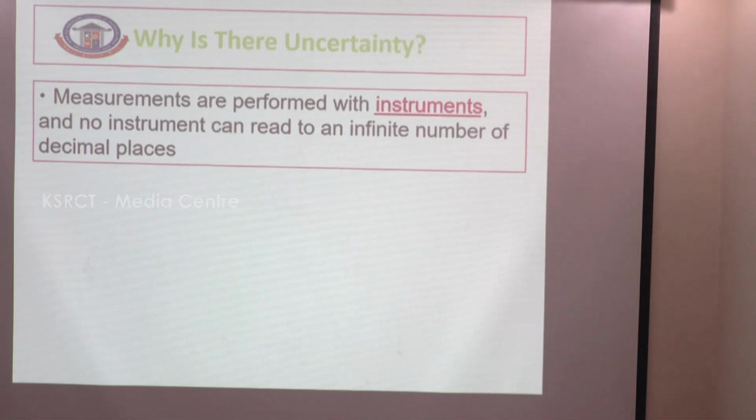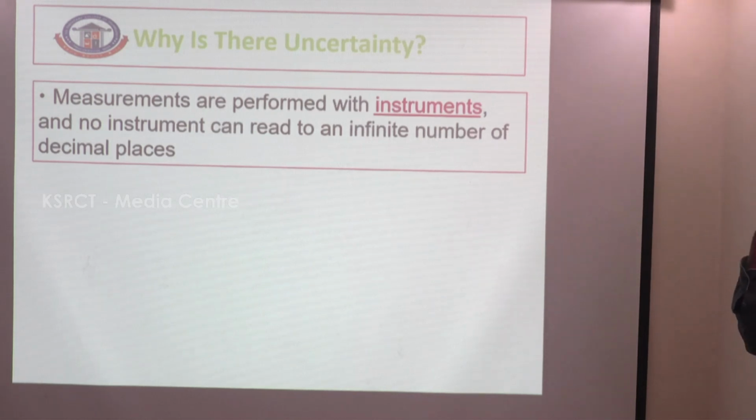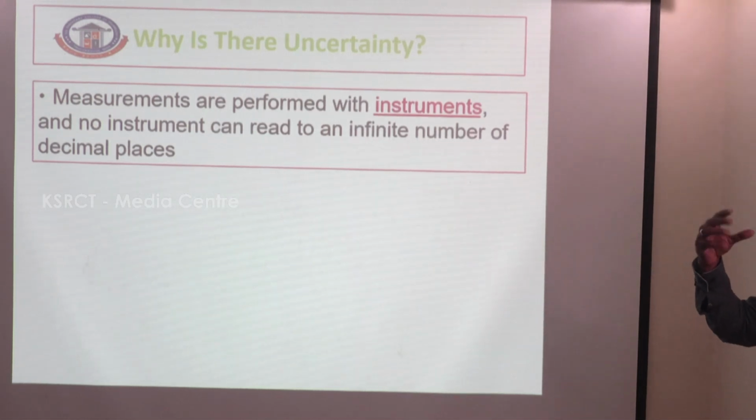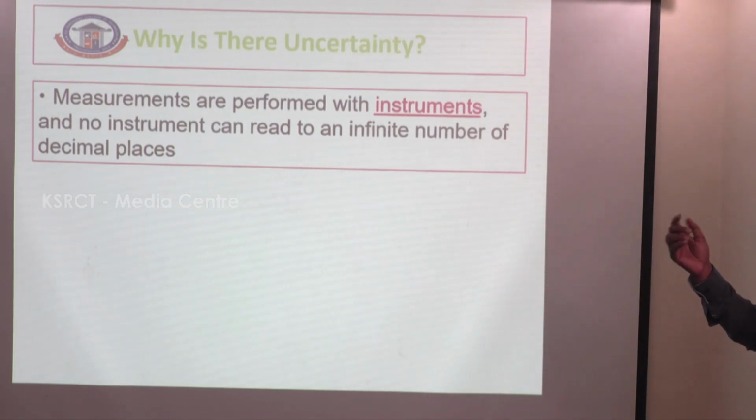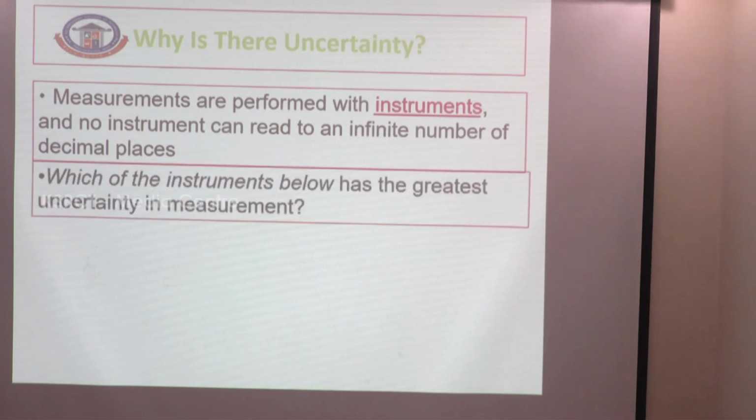Measurements are performed with instruments, and no instrument can read an infinite number of decimal places. That is why uncertainty means we do not exactly get the same set of values. We can only approximately measure the value. That is called uncertainty. The instrument with the greatest uncertainty limits the measurement.